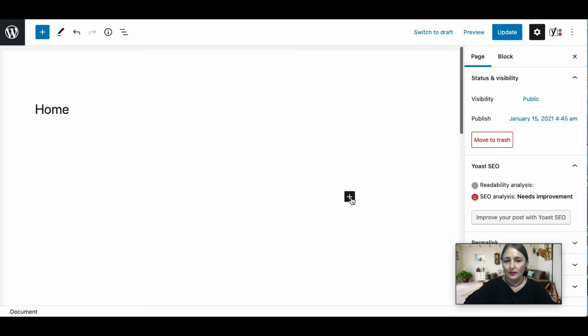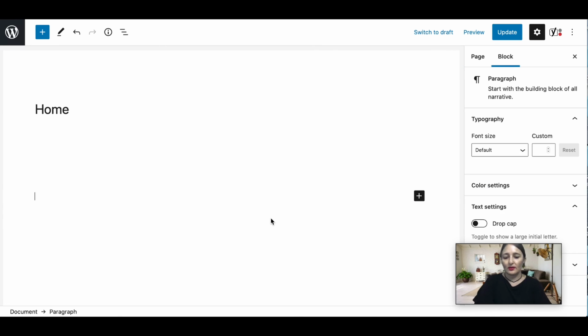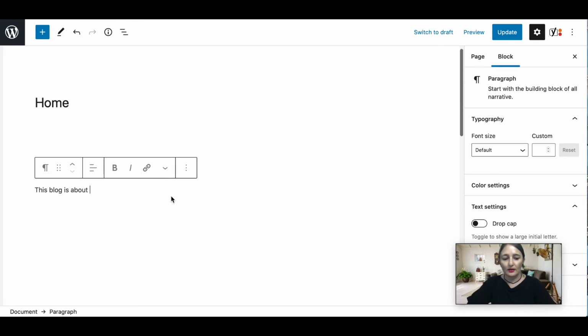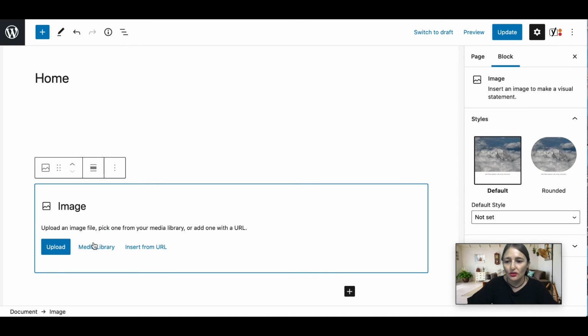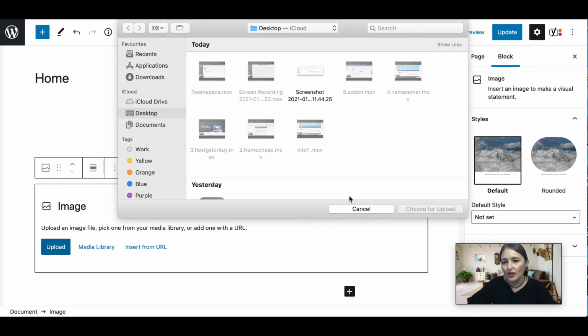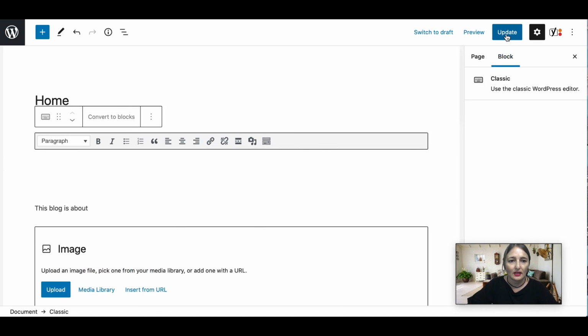Then you're going to click on plus, click on paragraph, and you can say this blog is about, and type out whatever it is that you want. You can even add a picture, click on the plus sign here, go on image, and then upload an image there. If you're happy with your front page, we're going to click update.